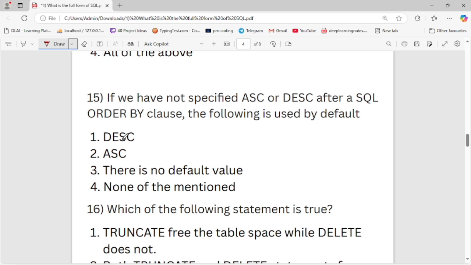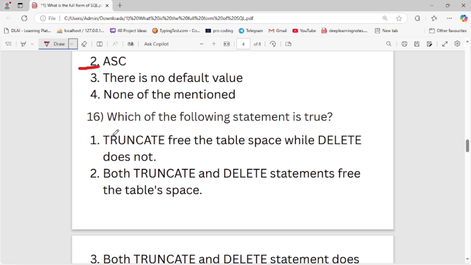First is DESC, and second is ASC. Third is often, there is no default value. Fourth is none of the mentioned. Second is the right option. It is by default ascending order of the data whenever we do not specify.